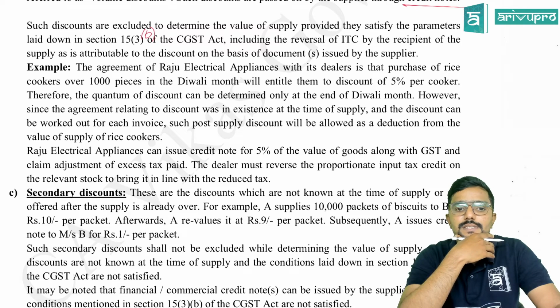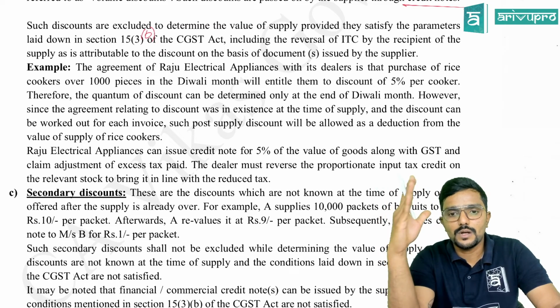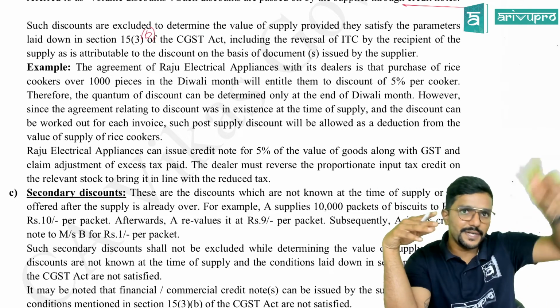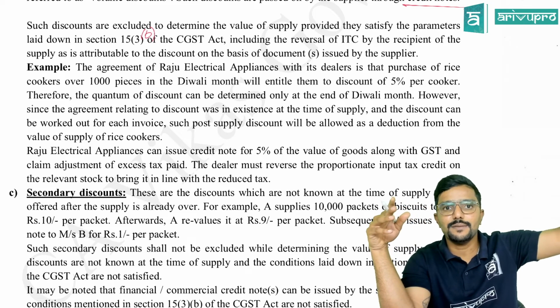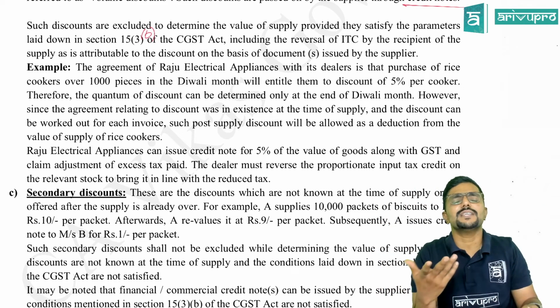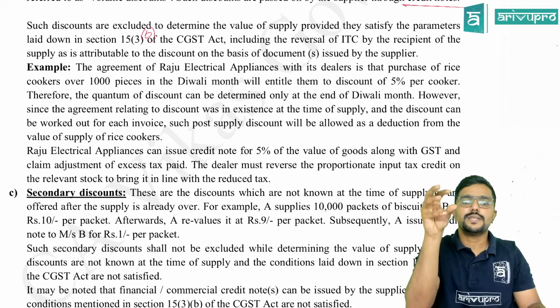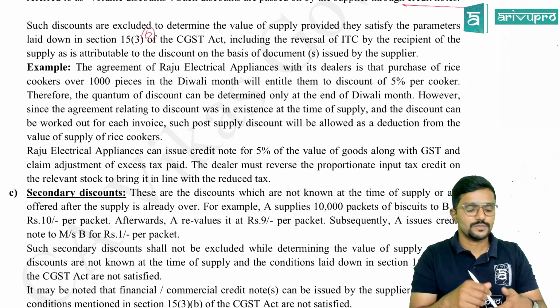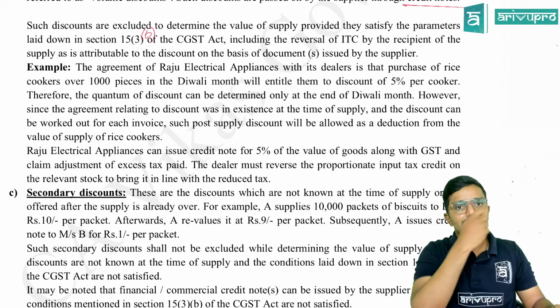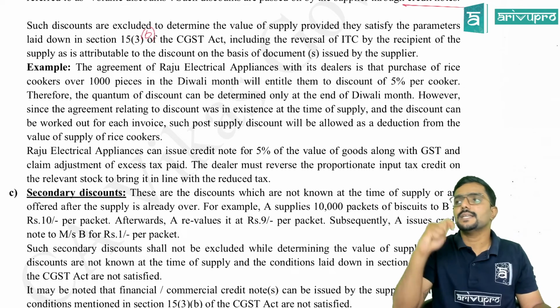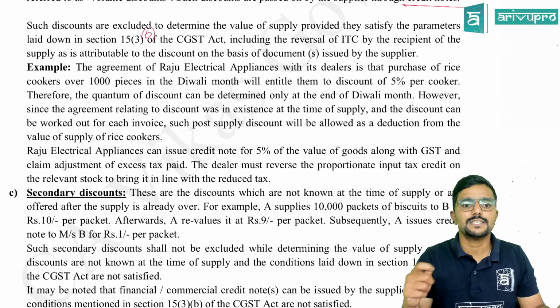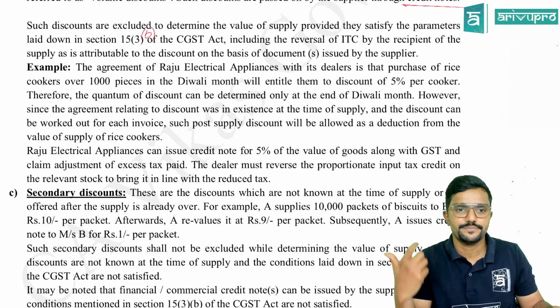Raju Electrical Appliances can issue a credit note for 5% of the value of the goods along with the GST and claim adjustment of excess tax paid. Means they would have already paid the excess tax. So can they claim the adjustment of that? Yes. Assume on that 5%, Raju Electrical Appliances, they have already paid 2,000 tax. So what they can do is, they can claim that 2,000 and adjust it in the coming months against their tax liability. So they can claim the adjustment of excess tax paid, that is what it means.